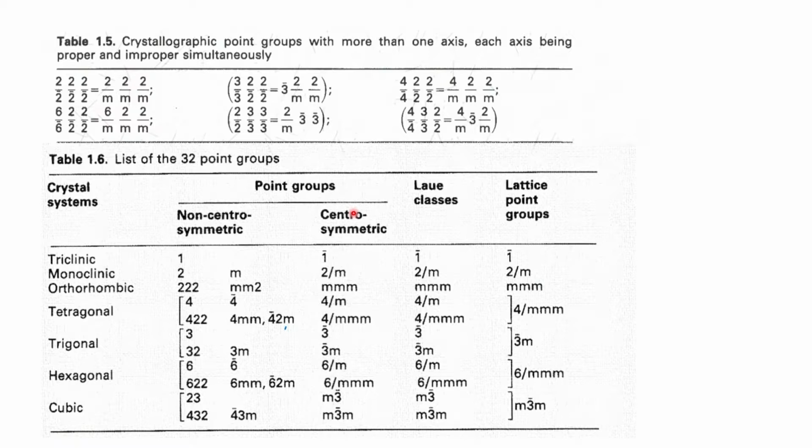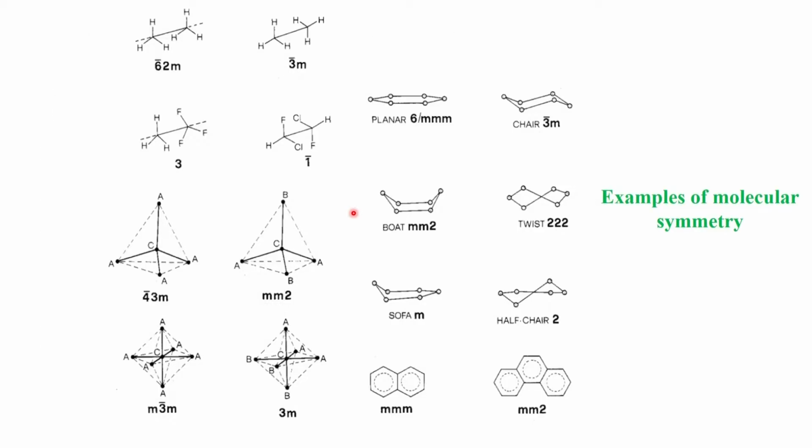What is that which generates the combination of point groups with the crystal systems and the behavior of the translational periodicity that is associated with the crystal systems, which generates eventually what we call the space groups. So, we will then see how the distribution of the symmetry elements goes to the space group information.